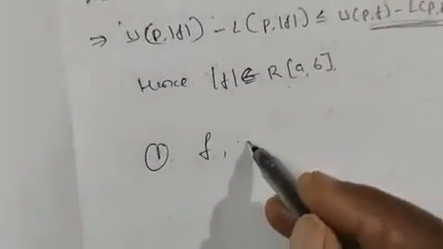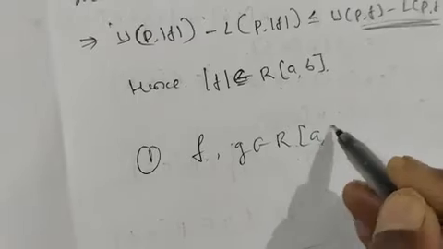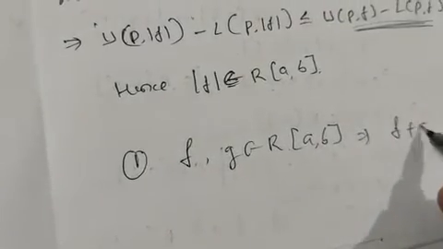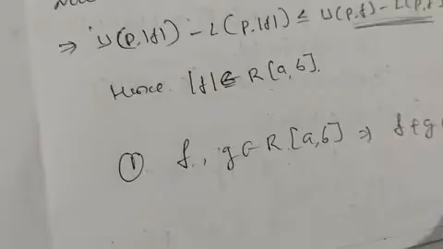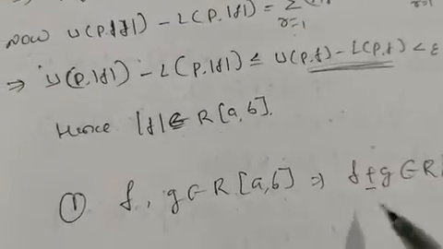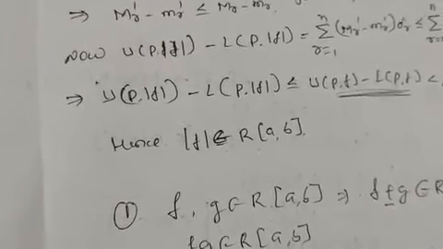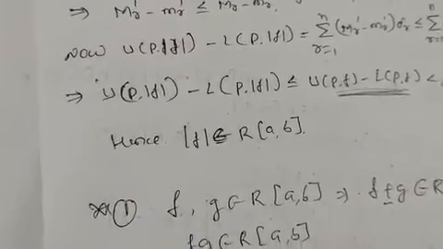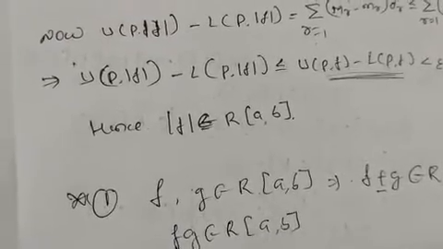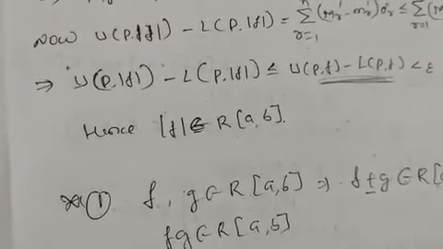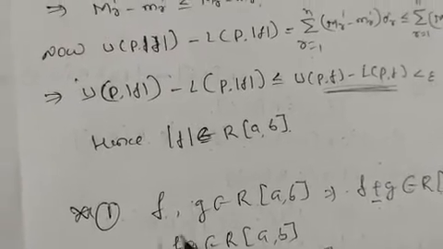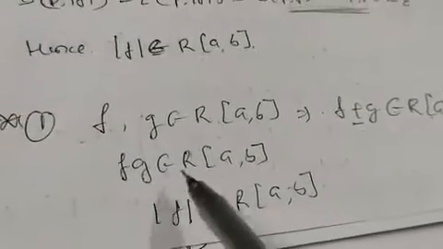That is, the first one: if we have f and g belonging to R of [a, b], then this implies f plus g and f minus g belong to R of [a, b]. The second one: f into g also belongs to R of [a, b]. And the next one: if f belongs to R of [a, b], then mod f also belongs to R of [a, b]. So these 4 things we studied in today's session, 4 theorems.